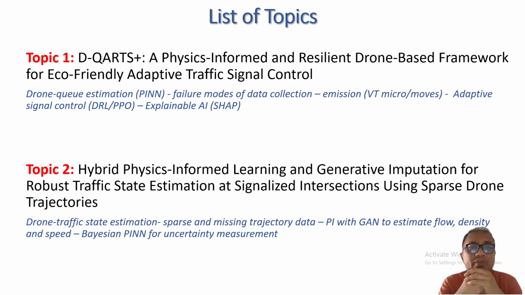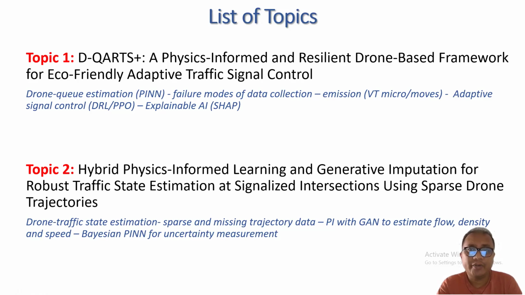And this topic will cover traffic data collection using drone video footage, then Q estimation using physics informed neural network. I will consider failure mode of data collection, also include emission.